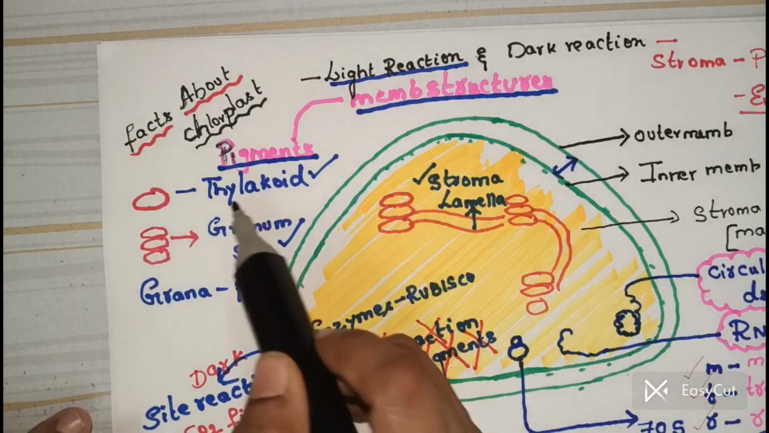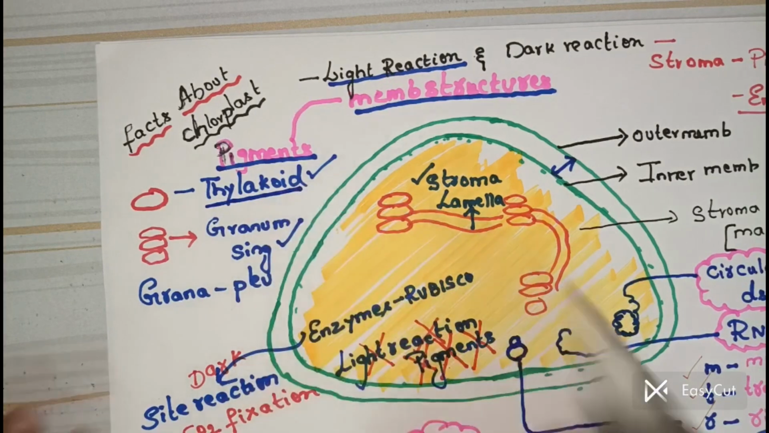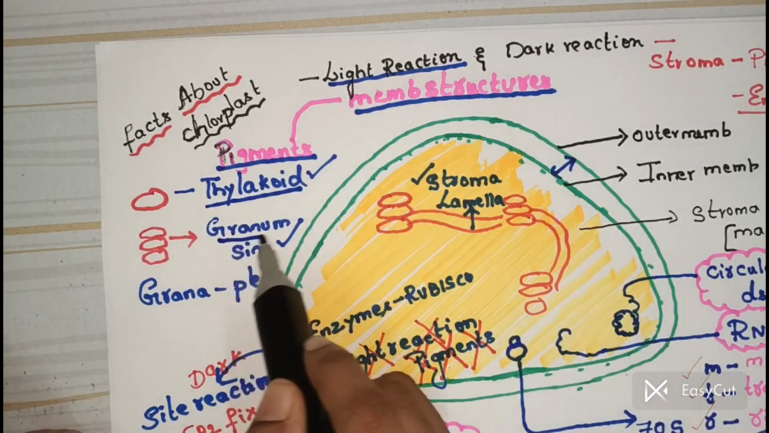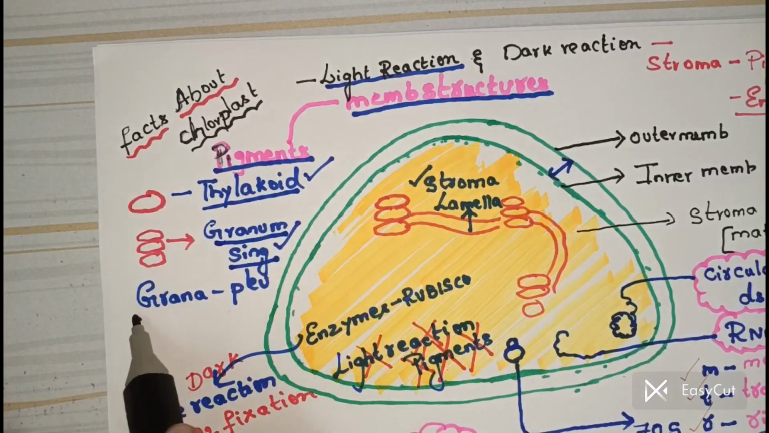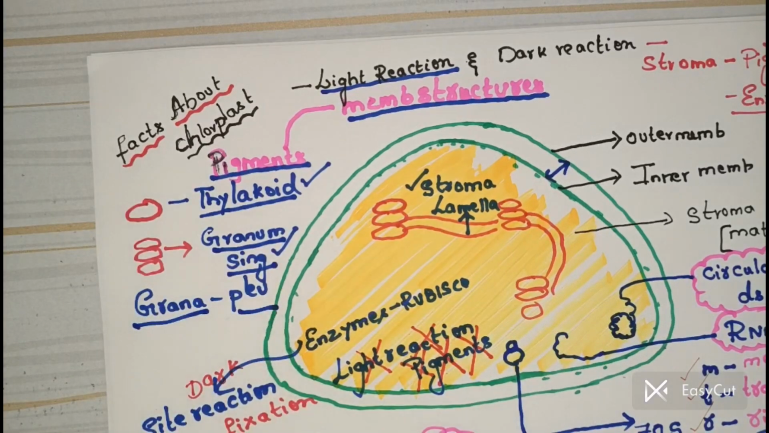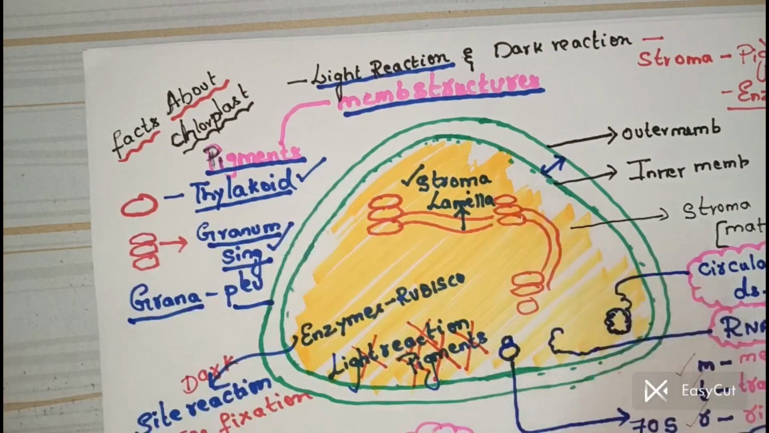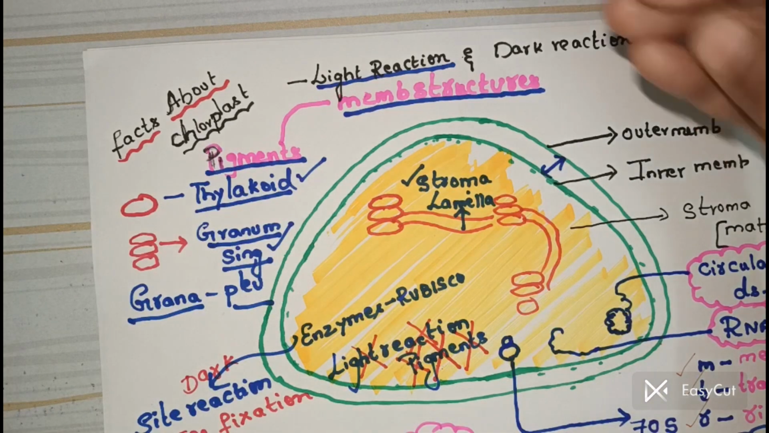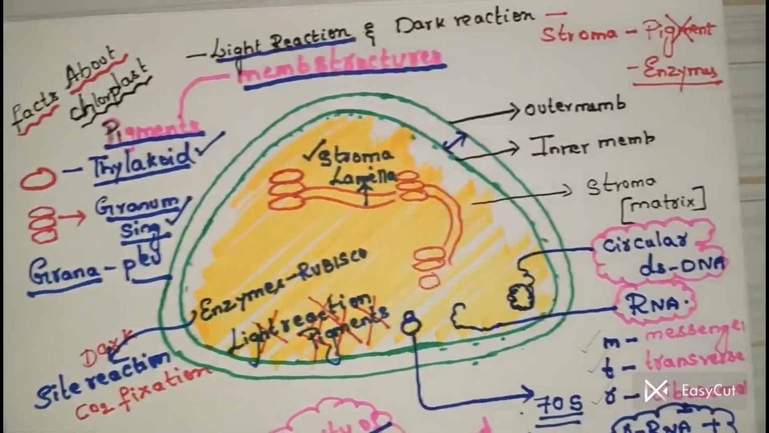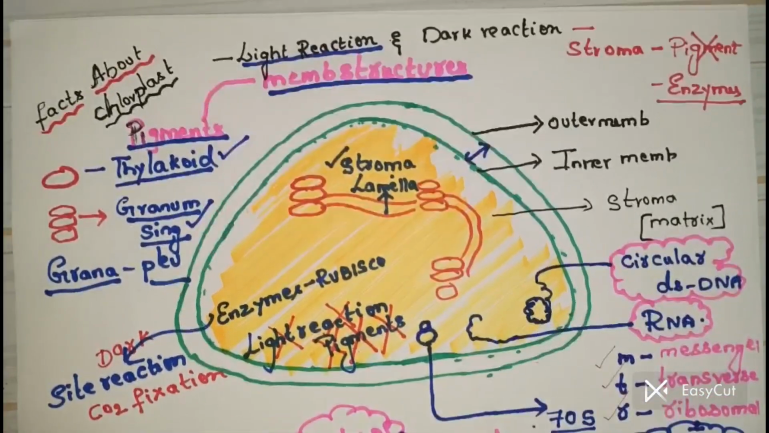Tell me, what are the examples of the membranous structure? Thylakoid, granum, which is singular, grana, which is plural, and another one is stroma lamella. All these three are considered membranous structures, and these membranous structures are the site for the light reaction. I hope you are understanding.